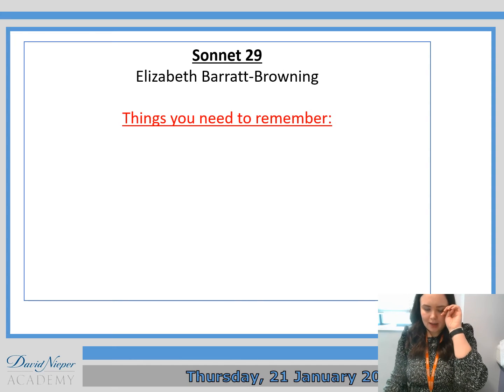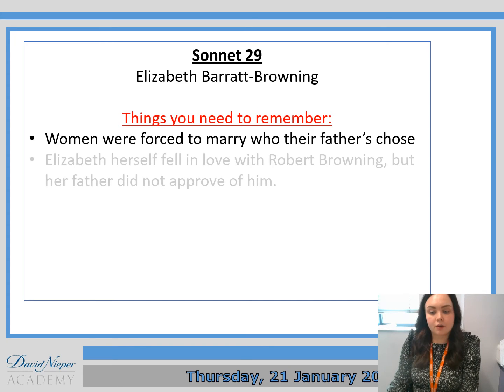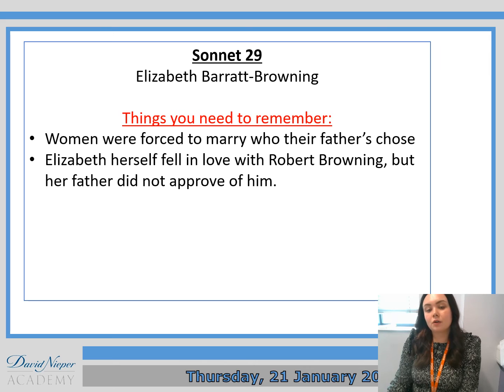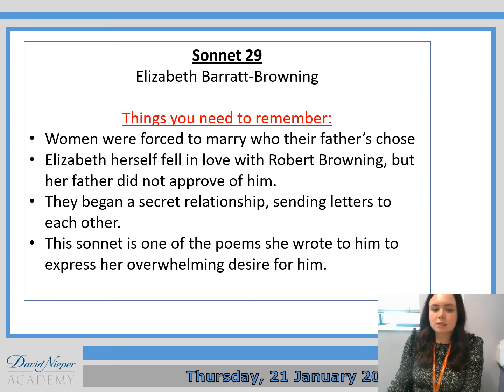Okay? And the important things that you need to remember about the context of this poem is that women were forced to marry whoever their fathers chose. So we didn't get a choice in who we wanted to marry, it was whoever our fathers picked. And Elizabeth fell in love with Robert Browning, but her father really did not approve of him. So they began a secret relationship, sending letters to each other. So this sonnet is one of the poems she wrote to him to express her overwhelming desire for him.